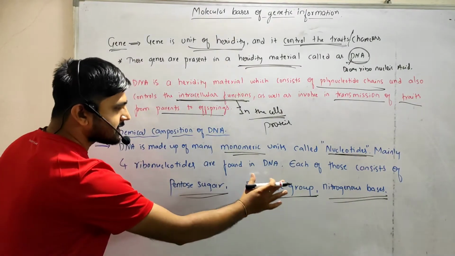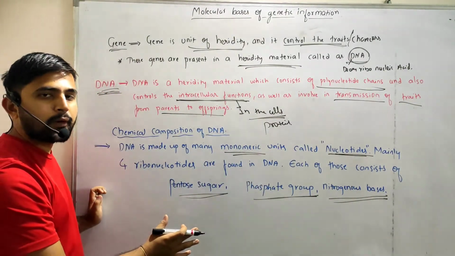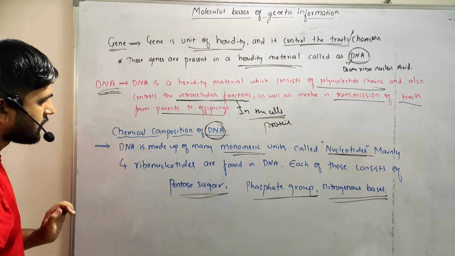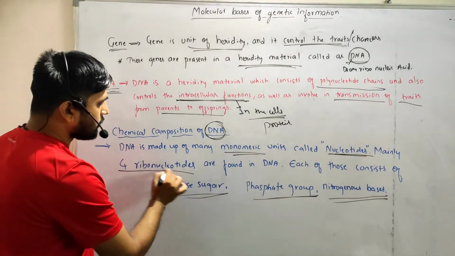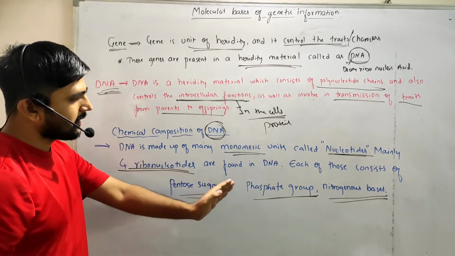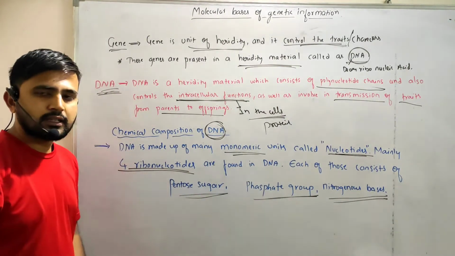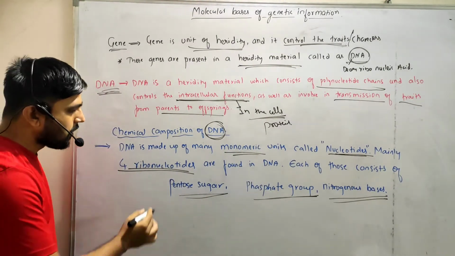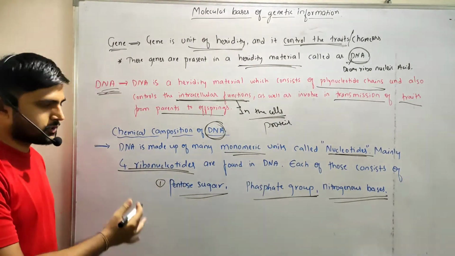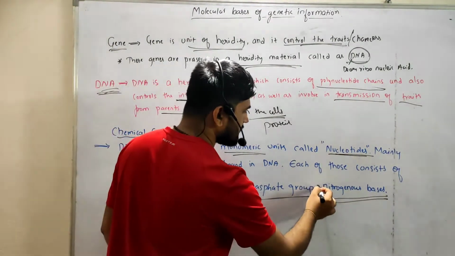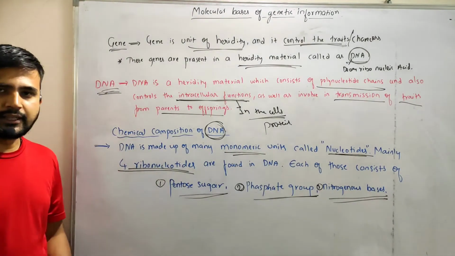These 3 are the main important constituents of DNA. So there are 4 nucleotides, made of the pentose sugar, phosphate groups as well as nitrogen bases. We will see one by one how the pentose sugar is arranged and how it works, second the phosphate group, and third the nitrogen bases.